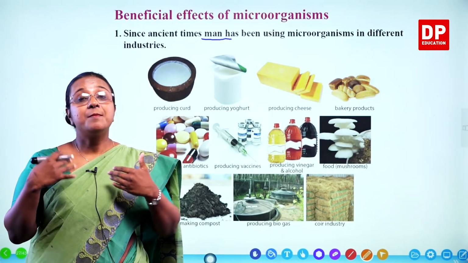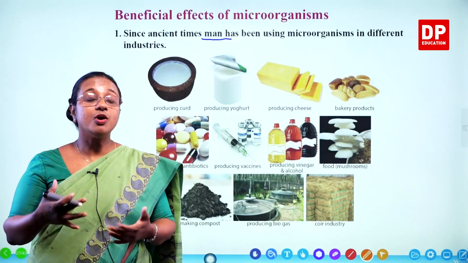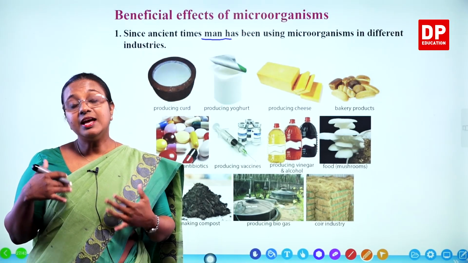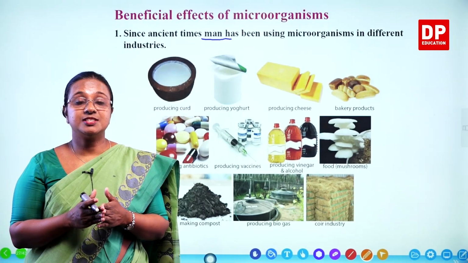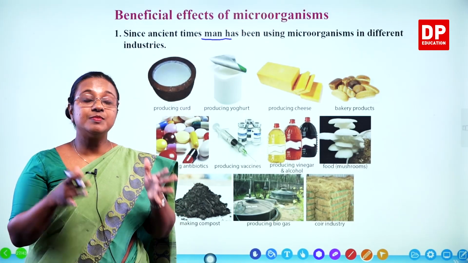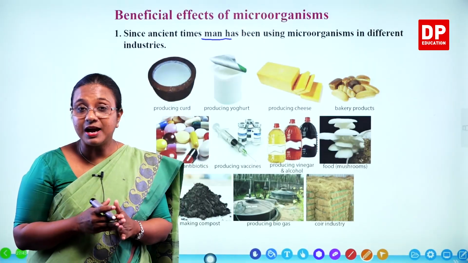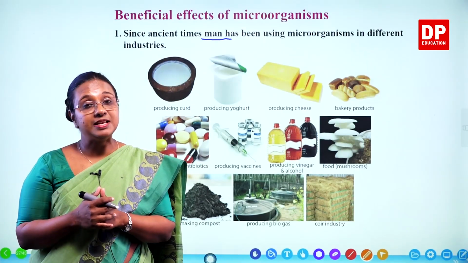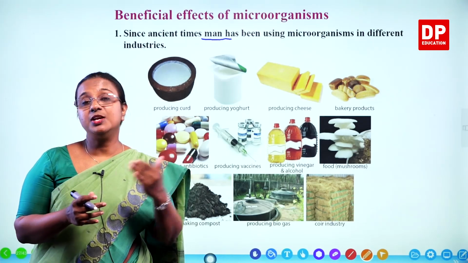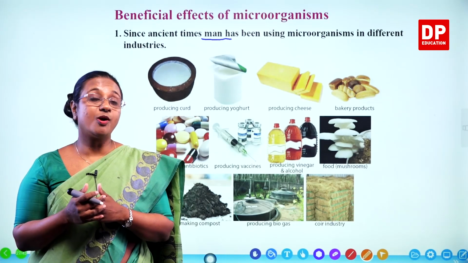Pathogen means a microorganism that can cause harm to our body. So, they enter the body and they cause diseases. And to control these pathogens, the microorganisms, we take antibiotics. That is a medicine. But that antibiotic is also produced from a microorganism.